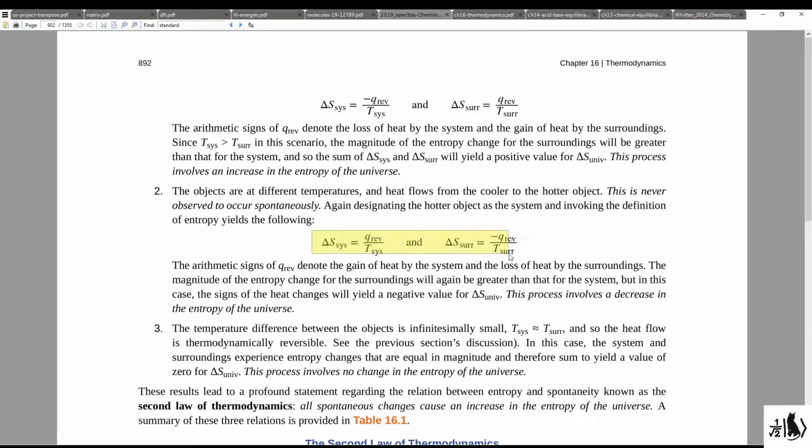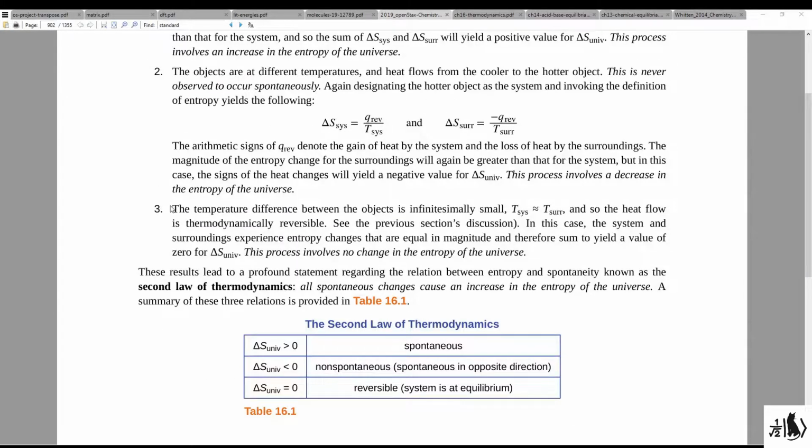Here we have our two equations again, but you will see that the signs have now changed for q rev. The arithmetic signs of q rev denote the gain of heat by the system and the loss of heat by the surroundings. The magnitude of the entropy change for the surroundings will again be greater than that for the system, but in this case the signs of the heat changes will yield a negative value for delta S of the universe. This process involves a decrease in the entropy of the universe, and note that this process does not occur spontaneously.